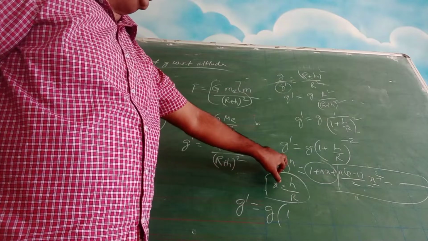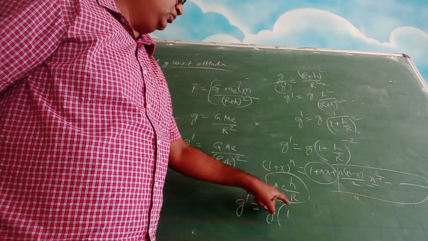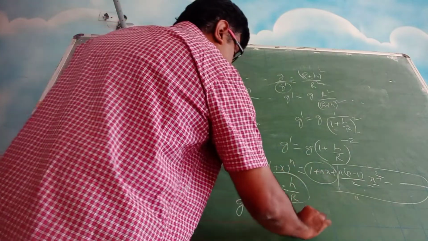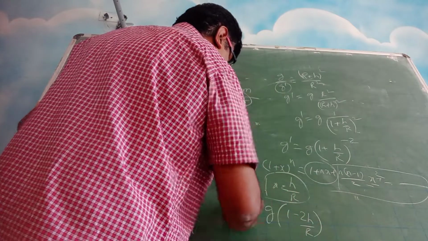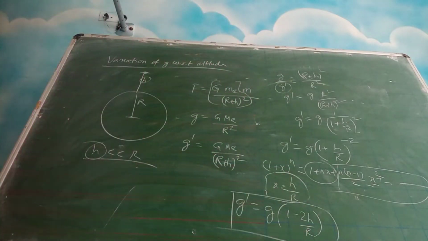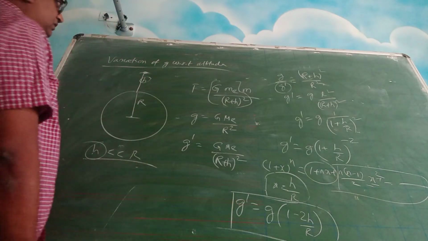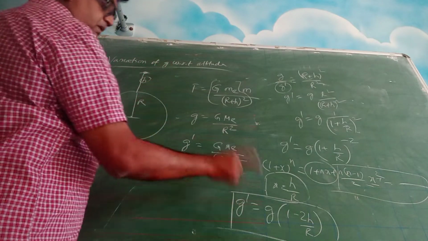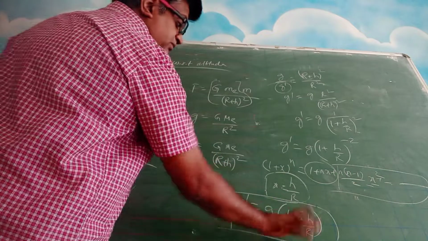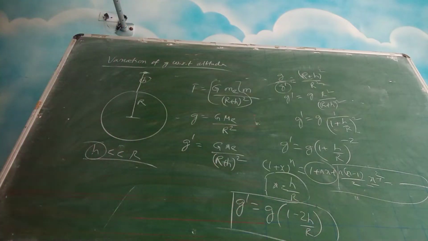So you get g dash is equal to g into 1 plus, see what is n here? n is minus 2 here, minus 2 into x. So x is h by r, so you get minus 2 h by r. So this is the expression to find out the variation of acceleration due to gravity with respect to altitude. But here the condition is the h value is very less compared with the radius of earth.